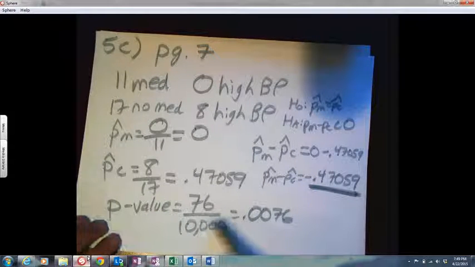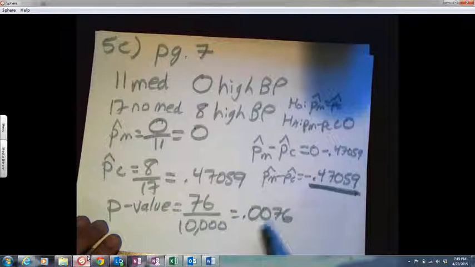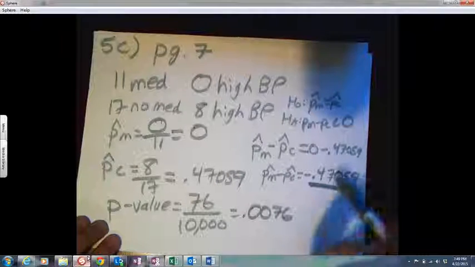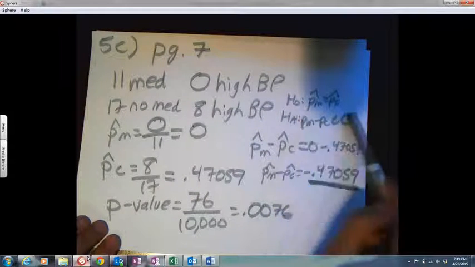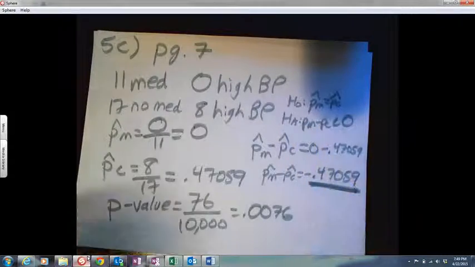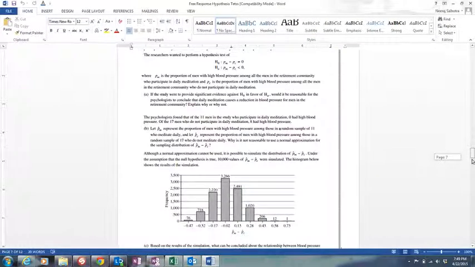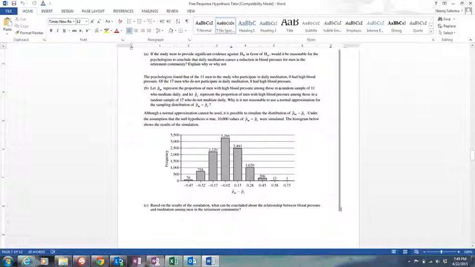Because the p-value is so low, we're assuming this is probably not just random. It's probably because the alternative is true. So what am I going to conclude? Let's read what their question is. What can we conclude about the relationship between blood pressure and meditation? What we can conclude is the following.